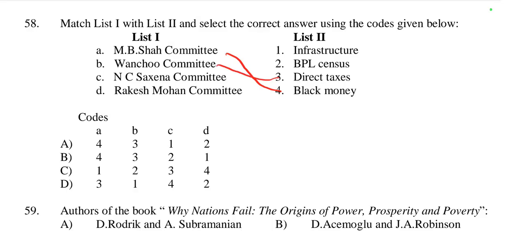Then NC Saxena Committee is related with the BPL census. Then Rakesh Mohan Committee is related with infrastructure. So A-4, B-3, C-2, D-1, which is option B. So the right option for 58 is B.